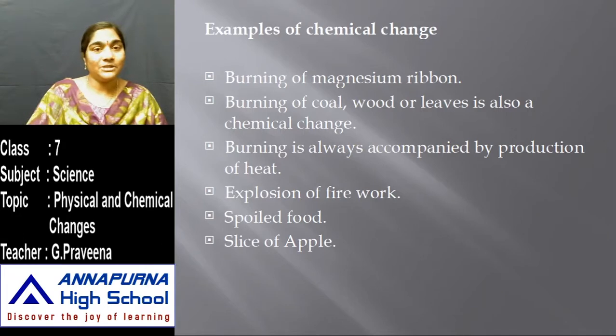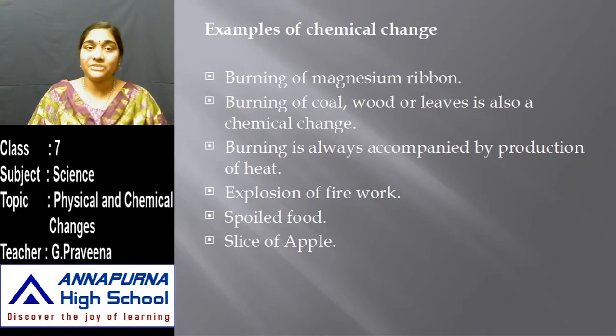Okay, so examples of chemical changes. So burning of magnesium ribbon. When a magnesium ribbon is burnt, it forms magnesium oxide. When that ash is mixed with water, it gets converted to magnesium hydroxide. So there is a new substance that is formed. Then burning of coal or wood or leaves is also called a chemical change.